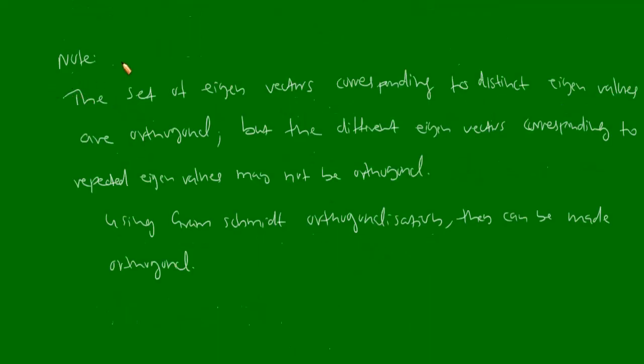Now a note: the set of eigenvectors corresponding to distinct eigenvalues are orthogonal, but the different eigenvectors corresponding to repeated eigenvalues may not be orthogonal. Now using the Gram-Schmidt orthogonalization procedure, these can be made orthogonal.